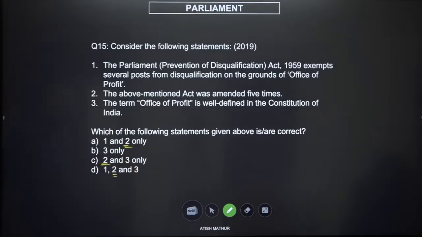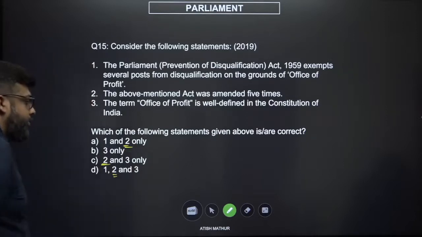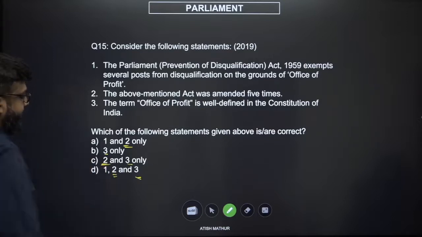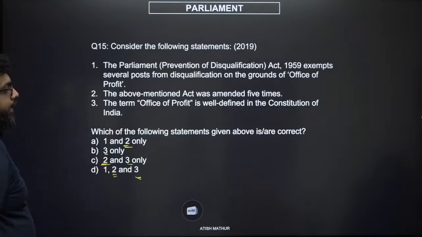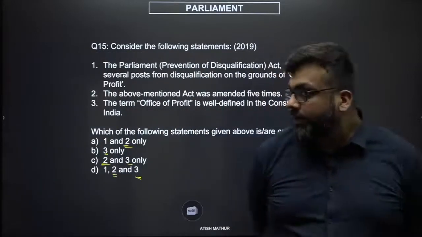In 3 out of the 4 options, we're able to see option number 2. Can we eliminate option number 2? We don't have the required factual knowledge for it. Is there any other option which is in 3 out of 4? We've got option number 3. The term office of profit is well defined in the Constitution of India. Now think about it.